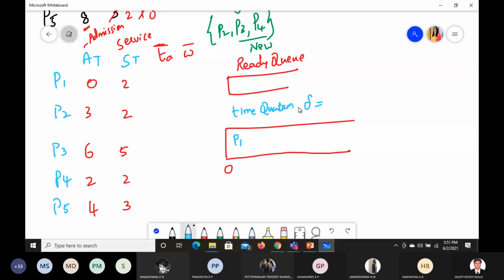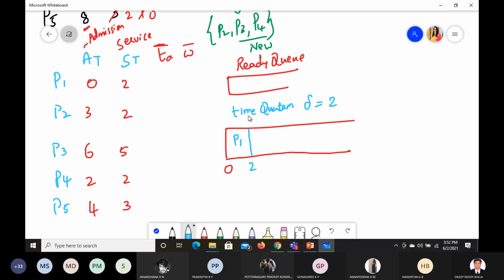How much time do we need to take? 2, 3 or 1? 2 will take. Yeah, sir, it will be easy once you understand this. Then you can make it complicated and make it 1. Yeah, 2 will take it. Now it will wait for 2 seconds. Let us say 2 seconds it will wait.